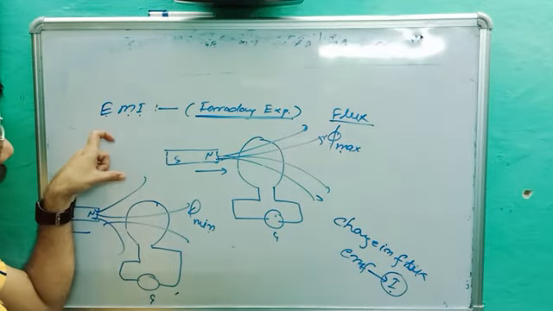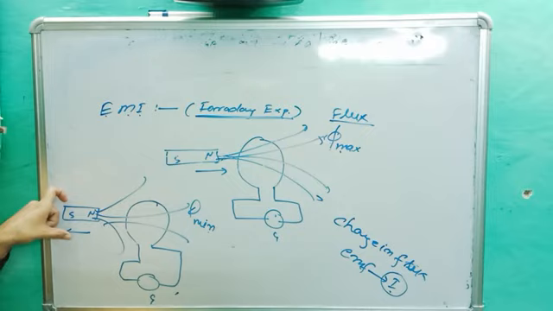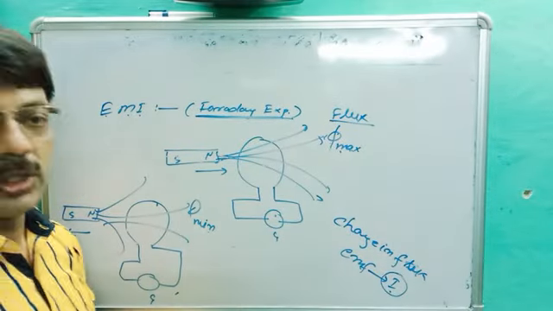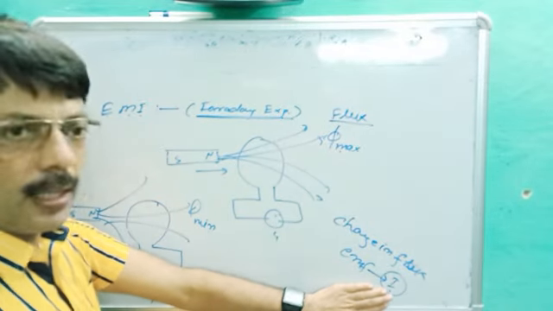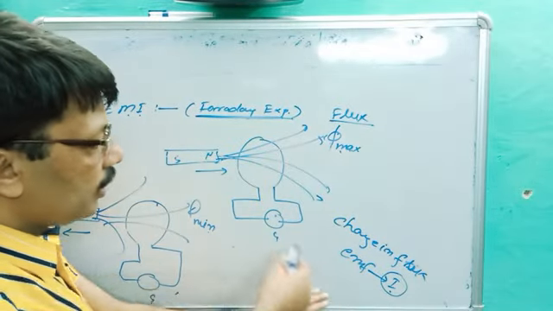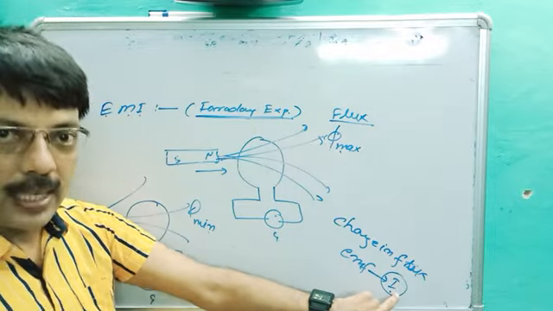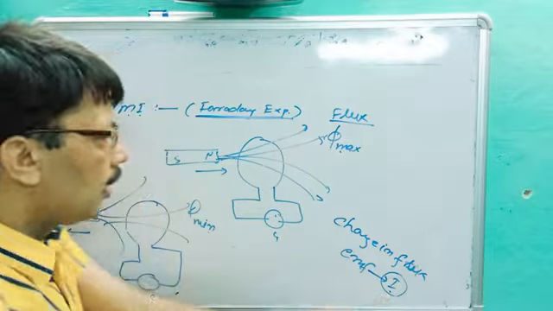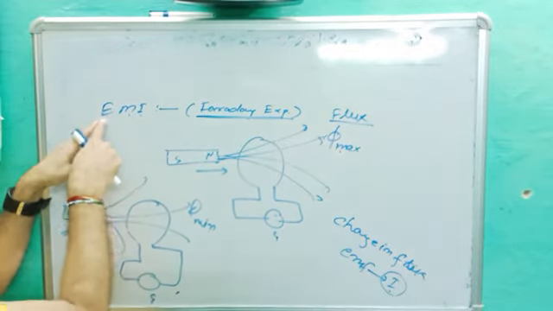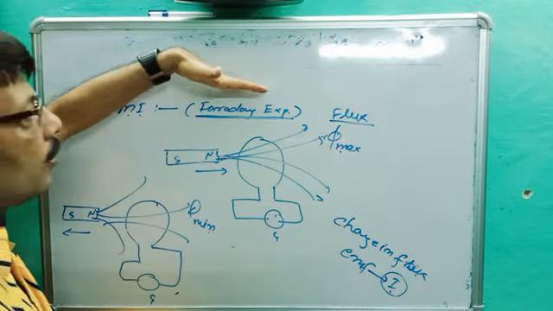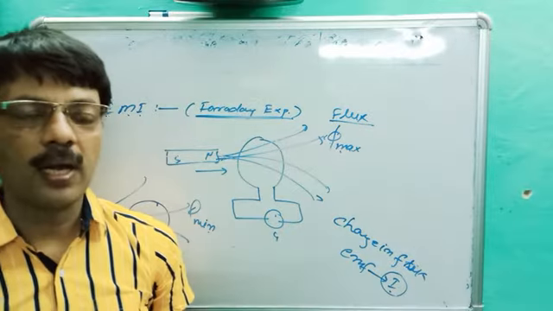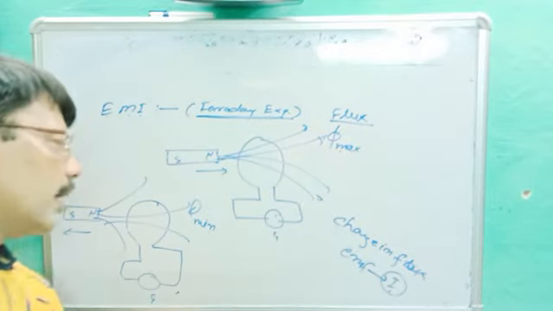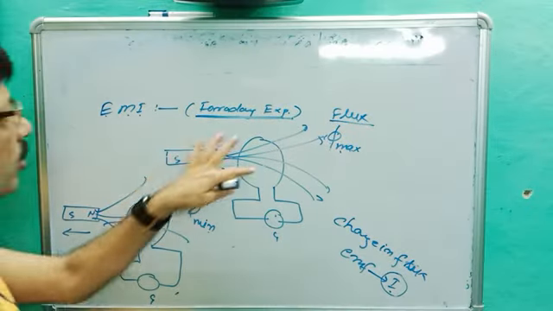Once again, when any magnet moves towards the coil or away from the coil, then due to change in flux, EMF is created, and if the circuit is closed, then current starts flowing. What will be the direction of current? I will tell later. Then the current starts flowing, and this current is called induced current, and this whole phenomenon is called electromagnetic induction. It was done by Faraday. That's why it is known as Faraday's experiment. So this is all about Faraday's experiment.